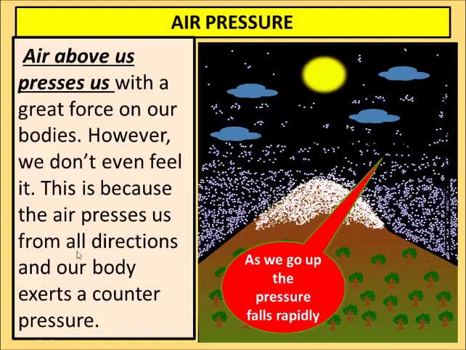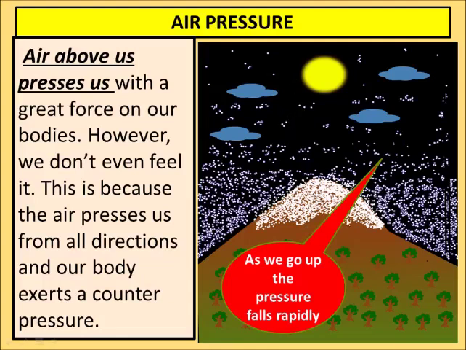You know why? Because the air presses us from all directions, and our body also exerts a counter pressure. As you can see, the most dense air is nearer to the earth. As we go above, the air becomes thin.